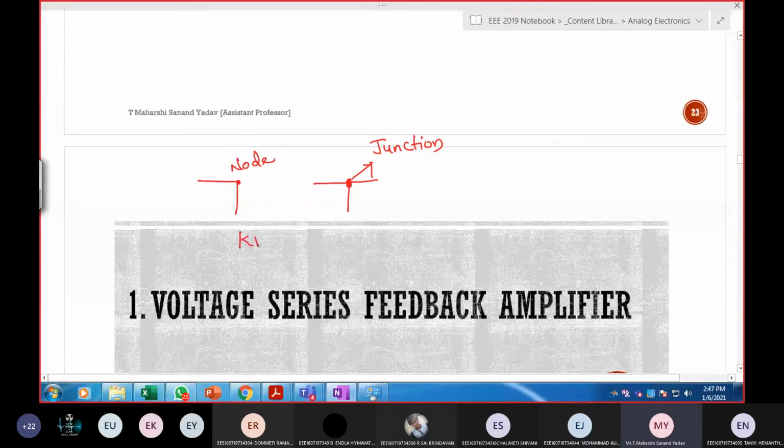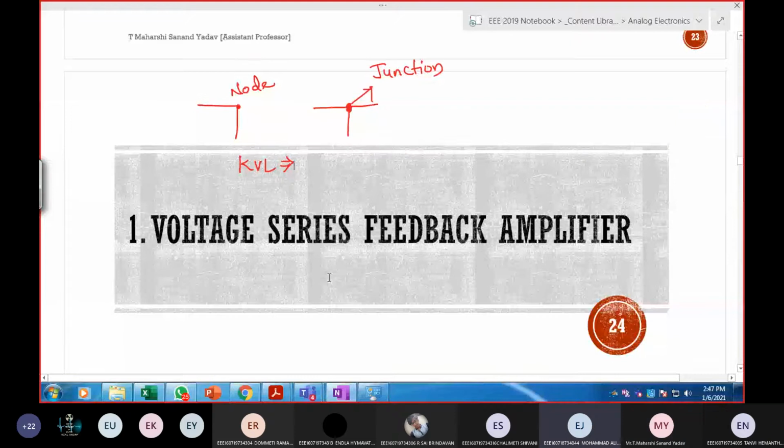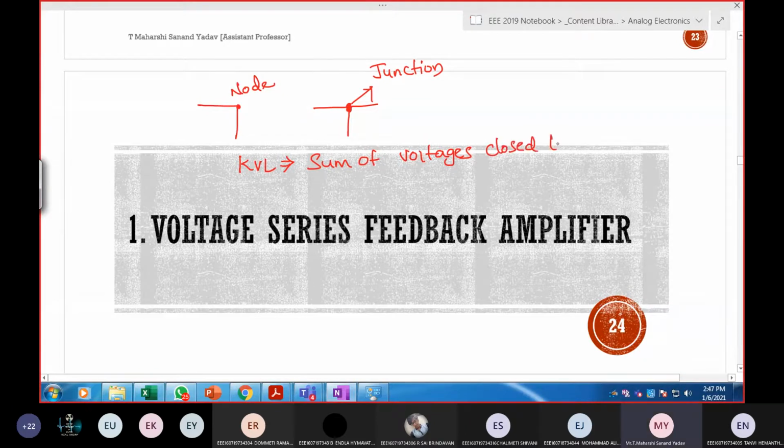Now tell me, what is KVL? Sum of voltages entering the junction is equal to those leaving the junction. Can anyone tell me whether his answer is correct or not? No, sir, it's wrong. Then tell me the answer. The algebraic sum of all the voltages and the products of currents and resistances in a closed loop is equal to 0.